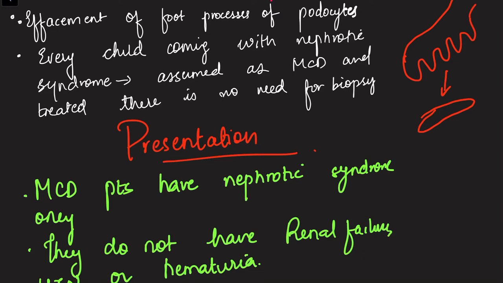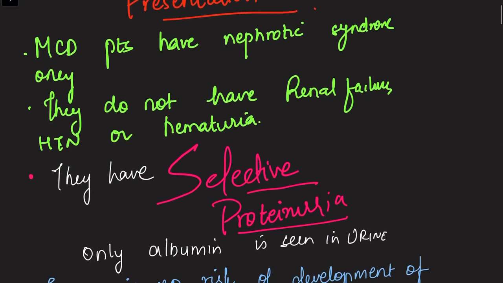Okay, now every child that comes to the doctor with nephrotic syndrome is assumed to be having MCD and started on steroids. There is no need for renal biopsy. Okay, now how will the child present?